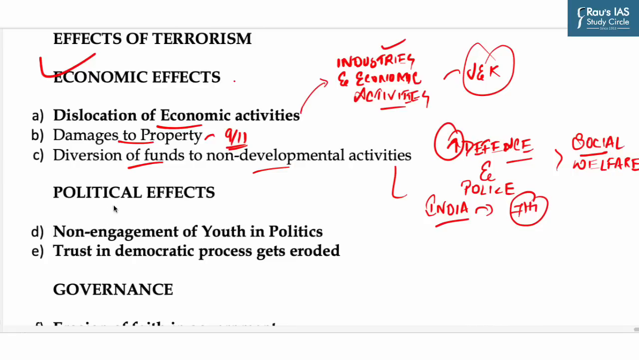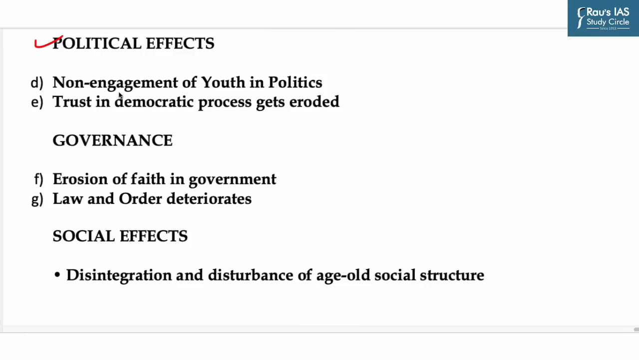Now next we'll see political effects. First in this is non-engagement of youth in politics. This is one of the impacts where terrorist activities have become a routine affair. For example, youth in Kashmir are misled by propaganda from terror organizations like LeT, etc. The killing of young Burhan Wani is a testimony to this fact.